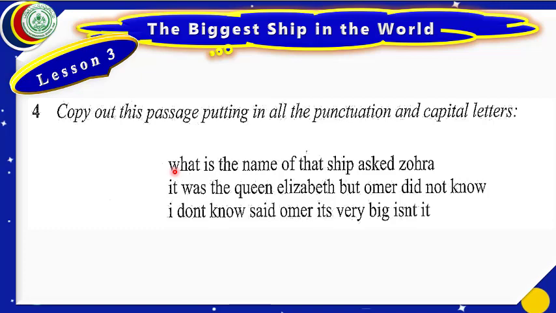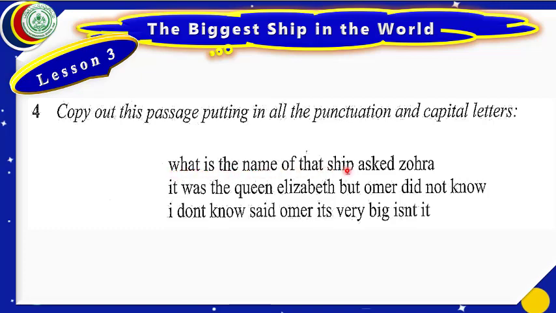What does it mean? All these 3 letters, this W, this I, and this I, all these 3 first letters will become capital. In the first line, what will be the first change? The first change will be that we shall change this W into capital.